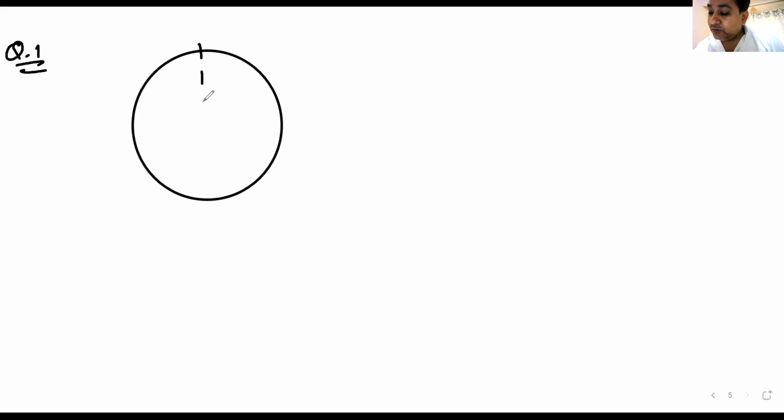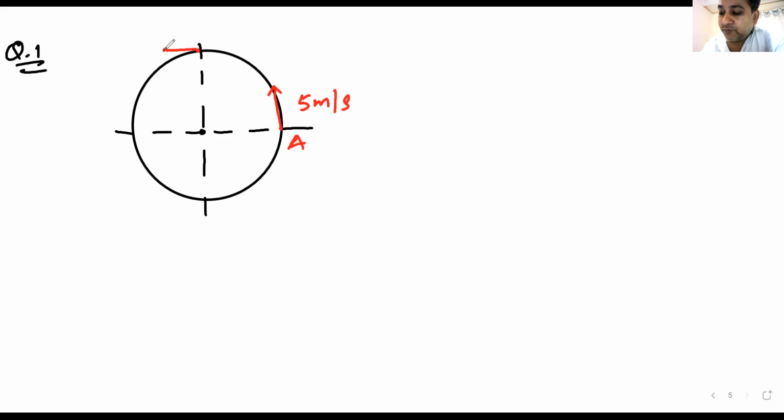As you can see, this is a circle. A body is moving in a circle. At point A, it is moving upwards, 5 meters per second. At point B, it is moving here, 3 meters per second.